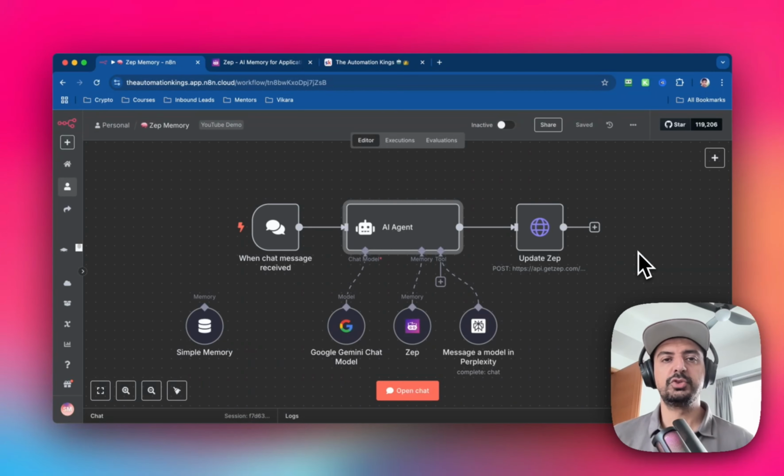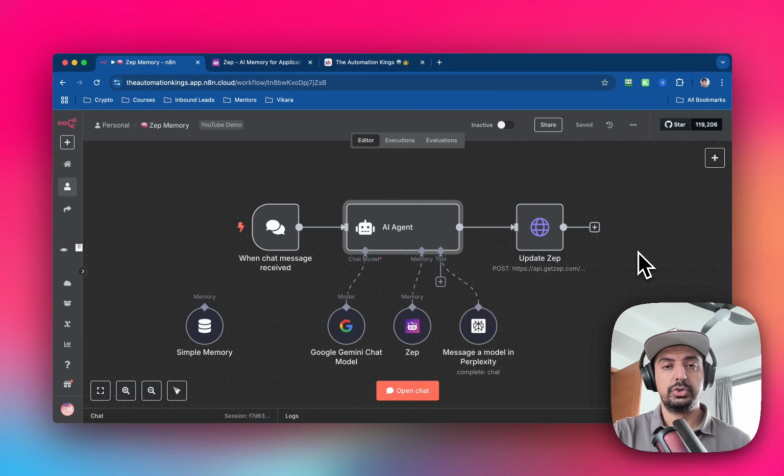If you think about it, traditional knowledge-based systems like Microsoft SharePoint are going to be obsolete, because you have a system or platform like Zep that's dynamic, that can grow, and it can build a knowledge graph based on relationships and entities. Then this is certainly the future. And obviously it's got the AI element, so you can then turn it into a RAG. And if you're running an AI agency or you want to sell this as a service, this is going to be huge.